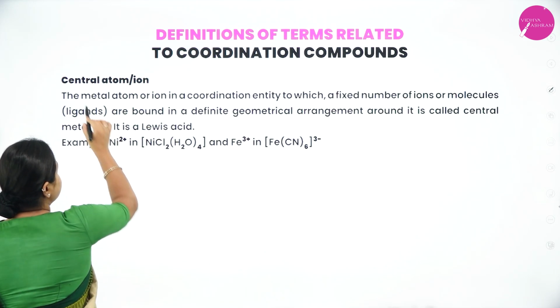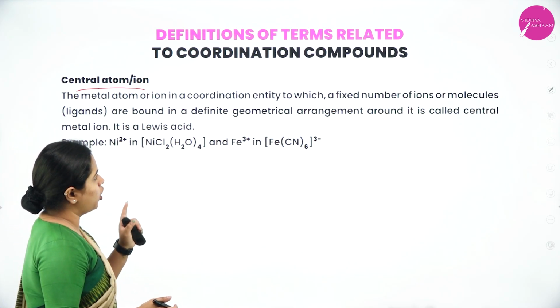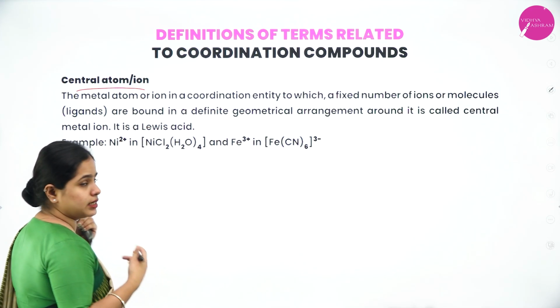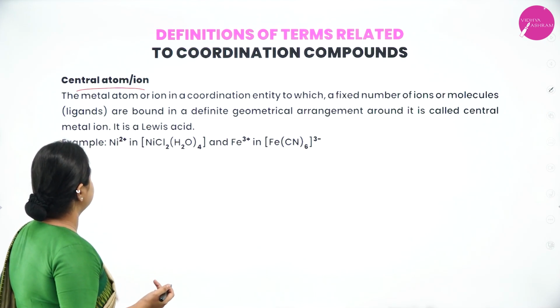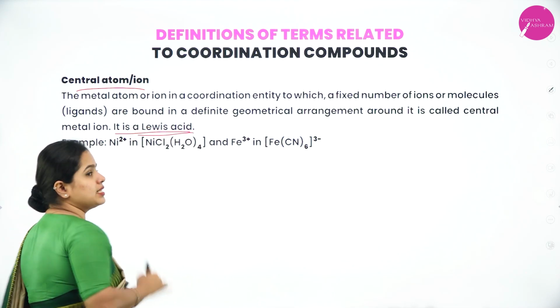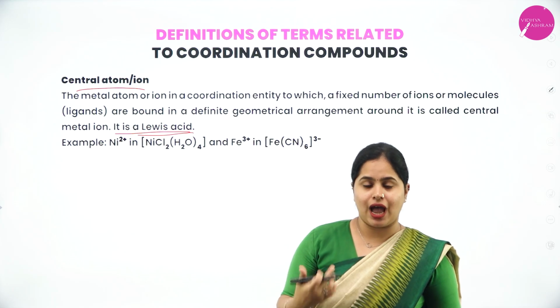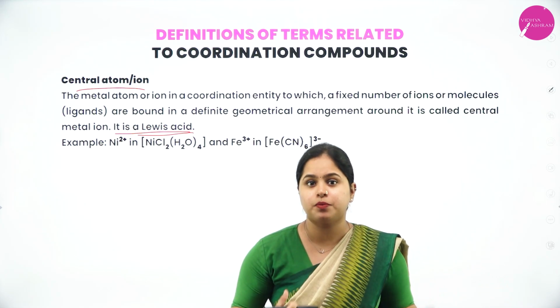Moving on to the next one, central atom or ion. We have already discussed that the metal atom or ion in a coordination entity to which a fixed number of ions or molecules, that is ligands, are bound in a definite geometrical arrangement around it is called the central metal atom. Now, it is a Lewis acid. We have already studied this in class level. What is a Lewis acid? Lewis acids are those substances which are ready to accept electrons, right?